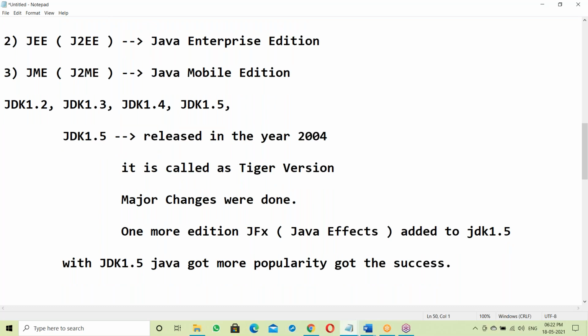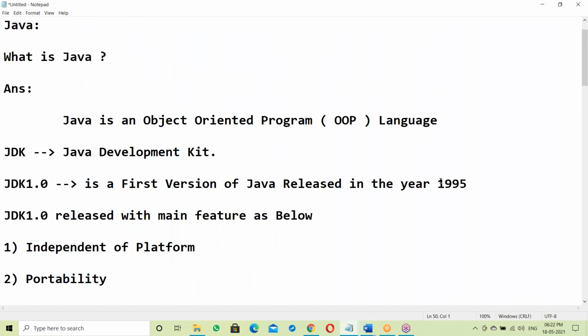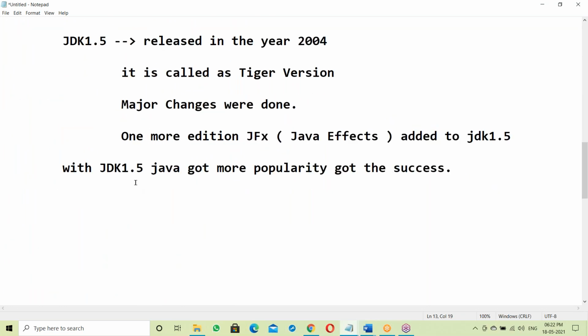Almost 10 years, right? Java was born in the year 1995, the first release, so it took almost 10 years.